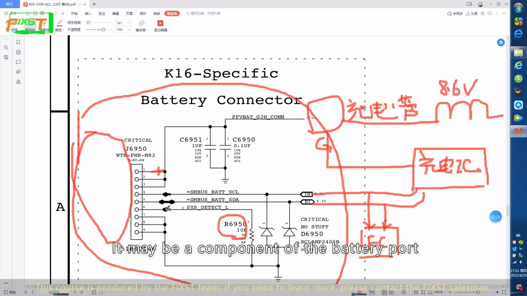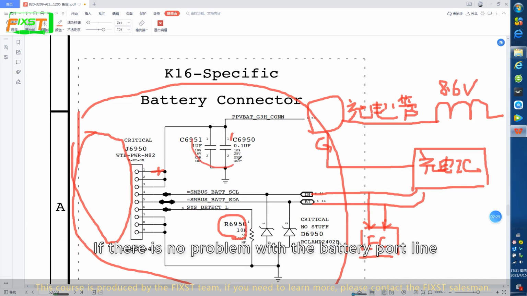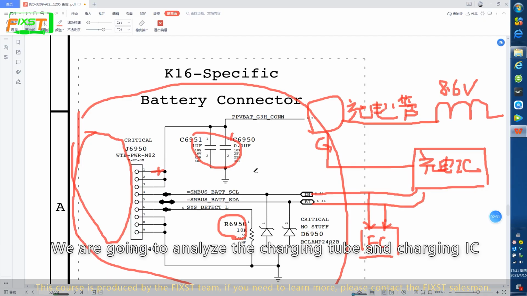It may be a component of the battery port. Like this, A6950 and C6950 can be removed, no need to install back. If there is no problem with the battery port light, we are going to analyze the charging tube and charging IC.